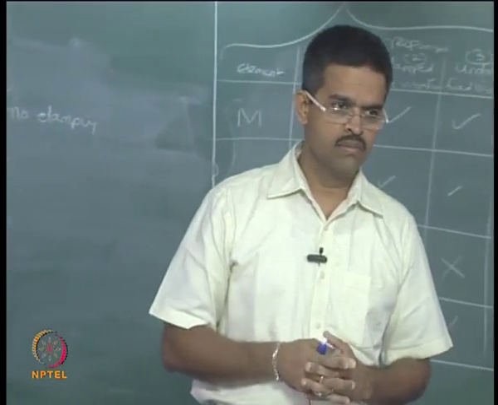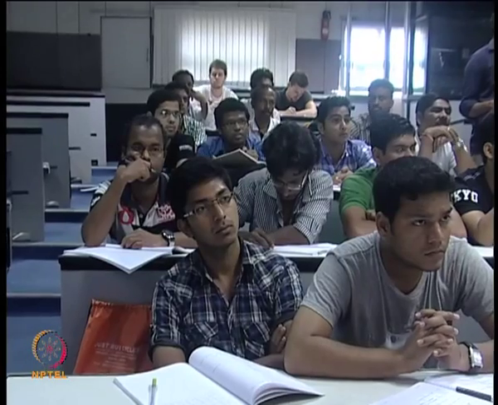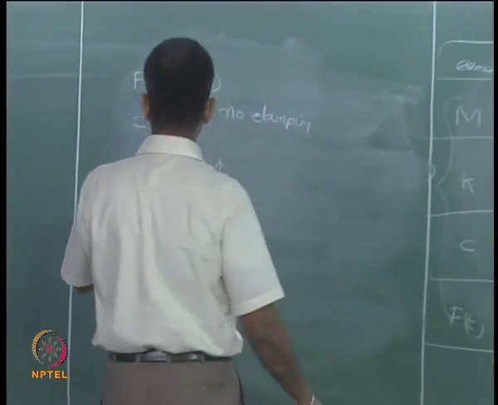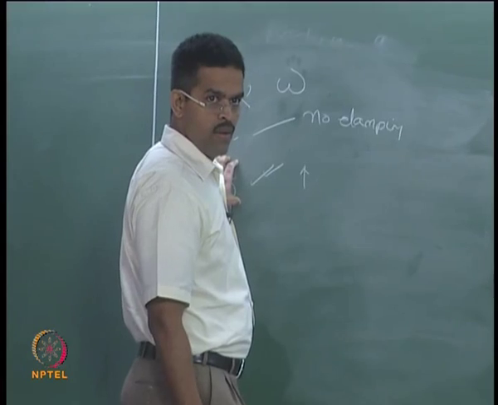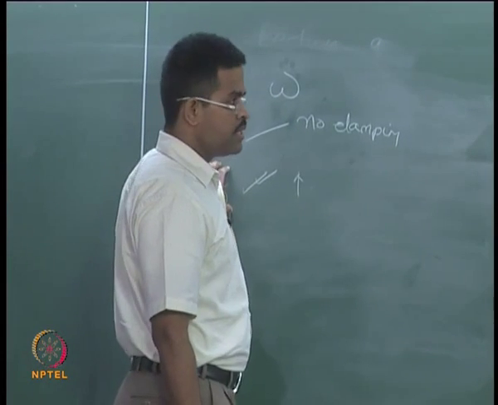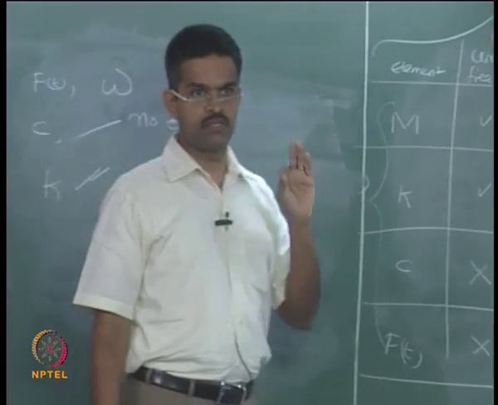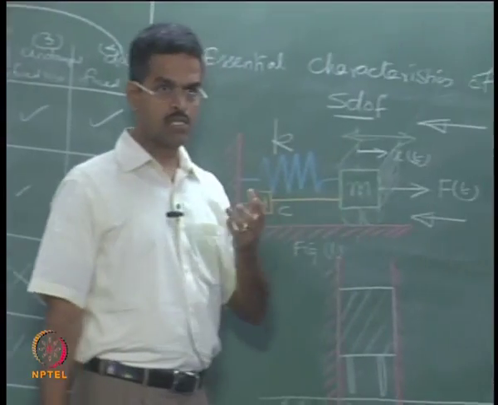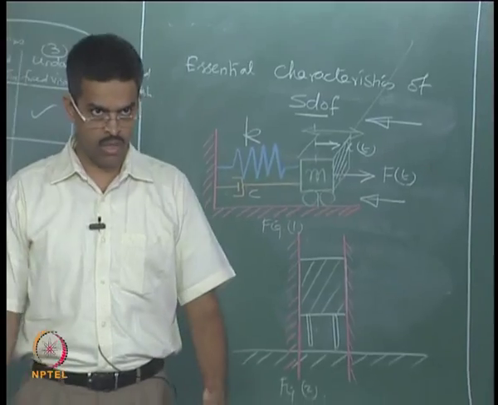Any other answer? It is a property of the material which cannot be excluded. You mean to say the stiffness is a characteristic of the material? It is an elastic restoring force present in the system. It may not come from the mass component, it can come from some other supporting component of the system also, we do not know that.